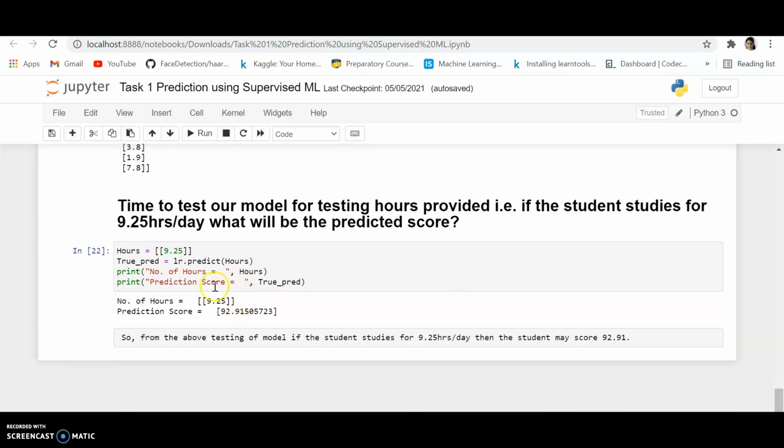Here you can see that we are providing 9.25 hours and we are running the code. The prediction score is 92.91. So from the above testing of the model, if the student studies for 9.25 hours per day, then the student may score 92.91. Thank you.